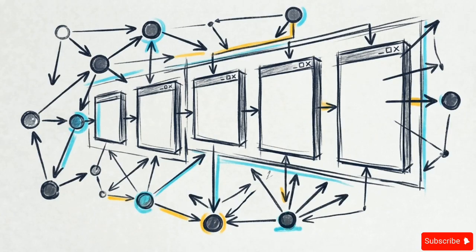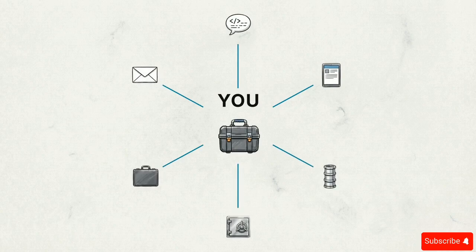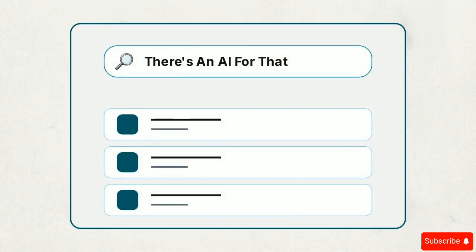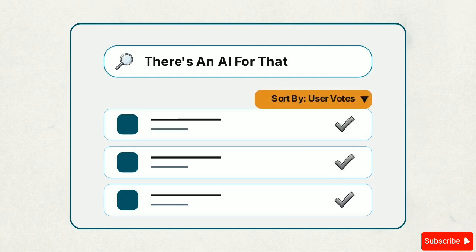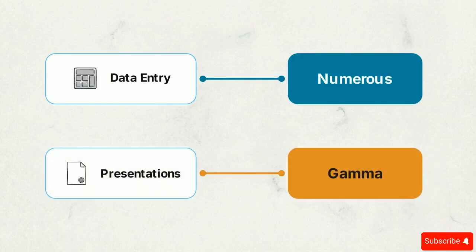We are building your Level 0 toolkit. This foundational set of applications handles the repetitive tasks you just identified. To find these tools without getting overwhelmed, use an aggregator database, like There's An AI For That. Filter by user votes to find effective software. Match each task to a specific solution. Data entry maps to Numerous, presentations maps to Gamma.